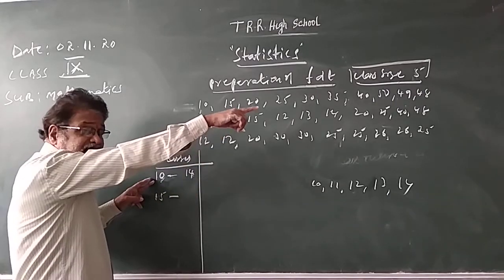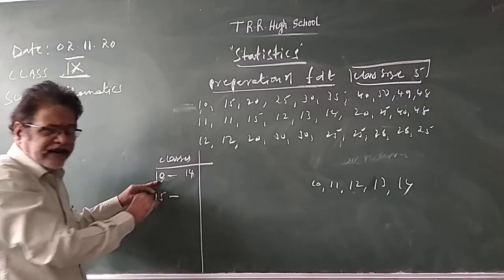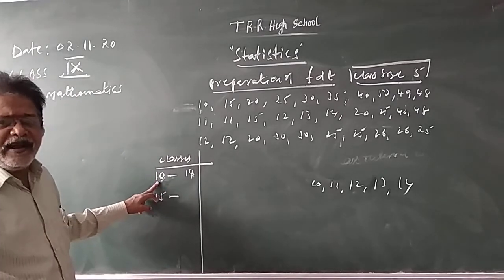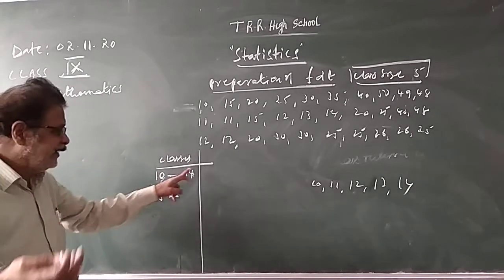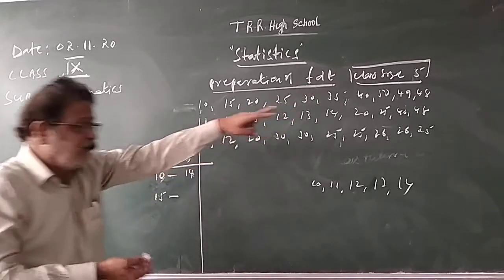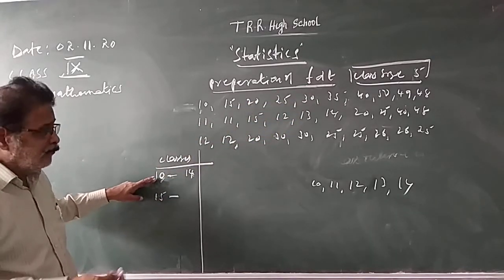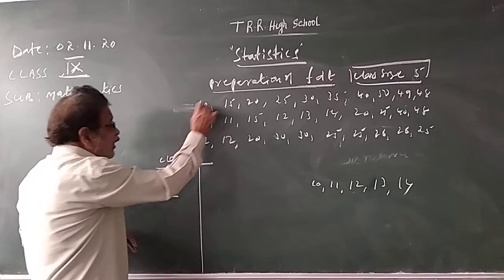If you take class size 10, 1 observation, 10, is already taken. How many left? 9 left. 9 added. 10 plus 9, 19. Like that. Your class size is 5. So 1 observation you took, 10. Why did you take 10? Because the least value is 10 here.